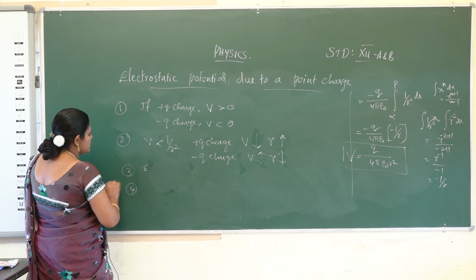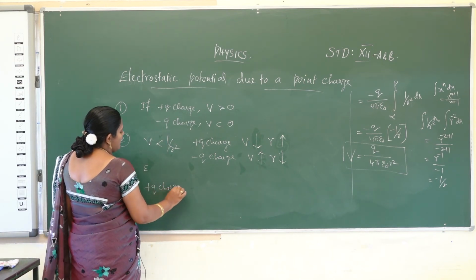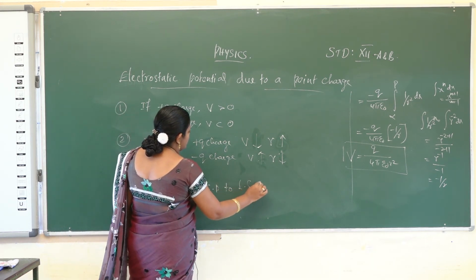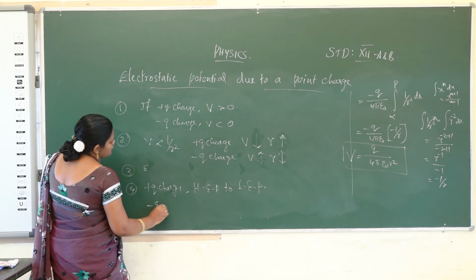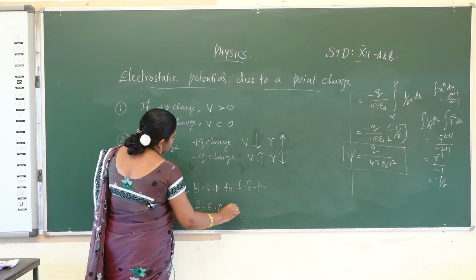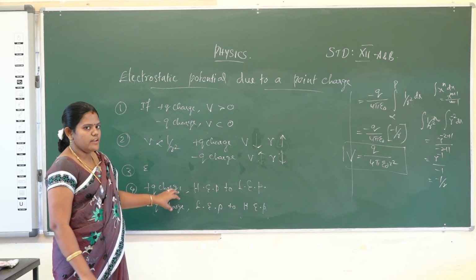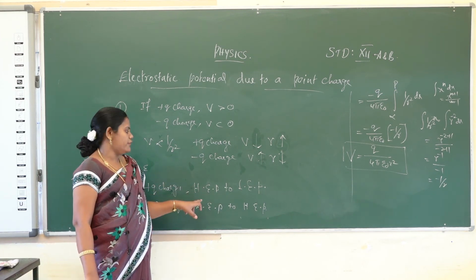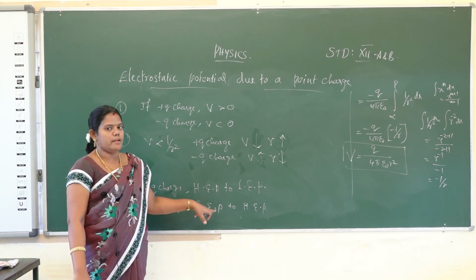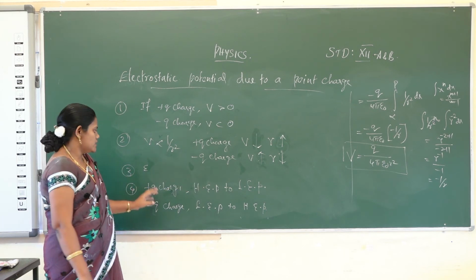And the fourth one is, suppose we take the positive charge, the charge moves from higher electric potential to lower electric potential. Suppose we take the negative charge, the charge moves from lower electric potential to higher electric potential. This is the fourth point. The positive charge moves from higher to lower electric potential, and the negative charge moves from lower to higher electric potential. These are the two ways a charge moves.